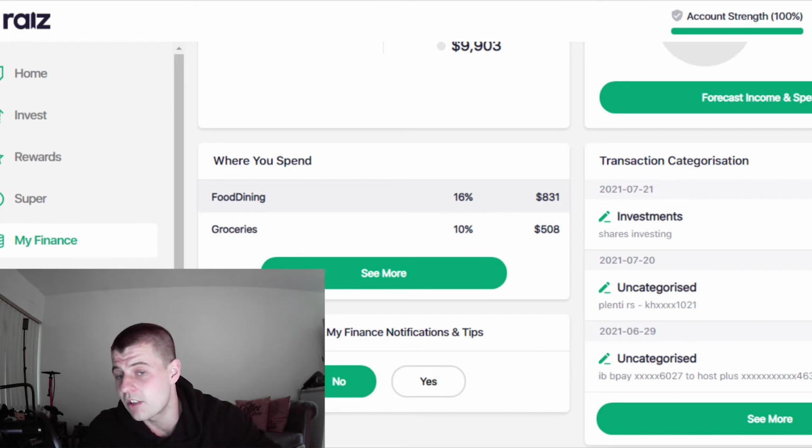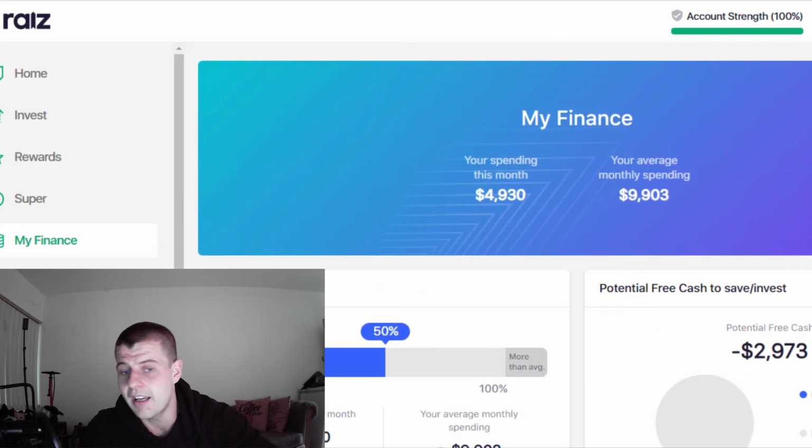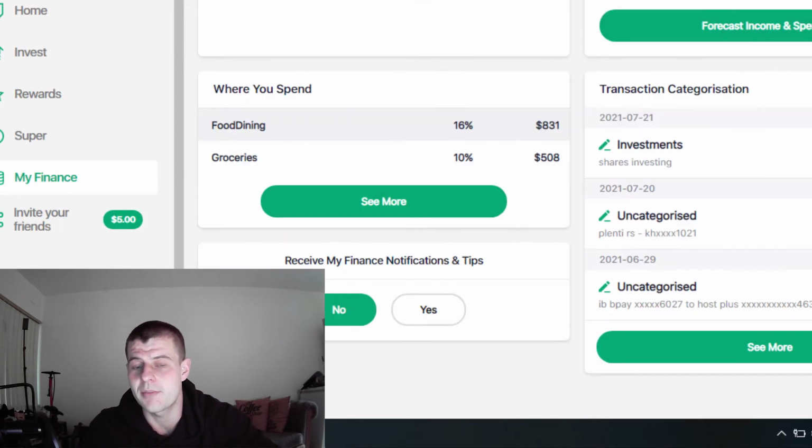I also have a $5,000 transaction here, which is when I sent money to my superannuation fund at the end of financial year. So you can see that you can use Raiz as a bit of a money tracking app, and you can also use it to categorize your spending so you can see where you could potentially save or cut back some of the money that you are blowing in a non-frugal way. You can get notifications and tips on your spending. I choose not to partake in that just because I track my money personally. I do it myself, so I don't use this as a platform to do it, but it is there, and you can rename some of the investments and transactions, and you can categorize things as you wish.